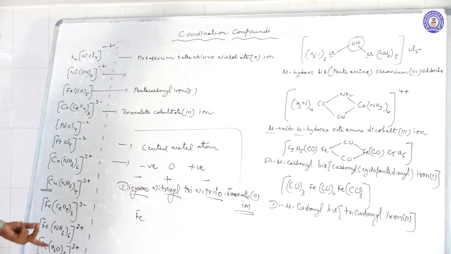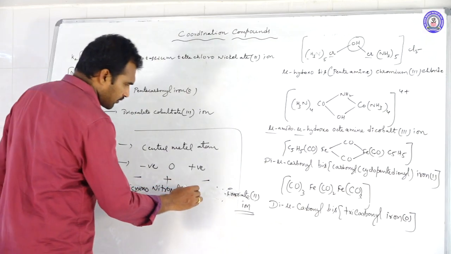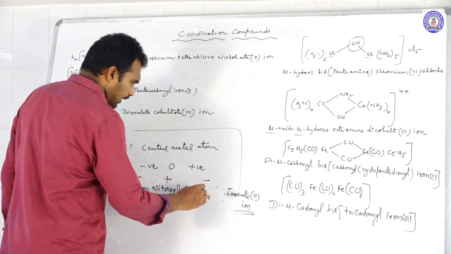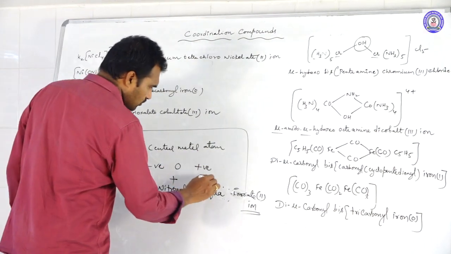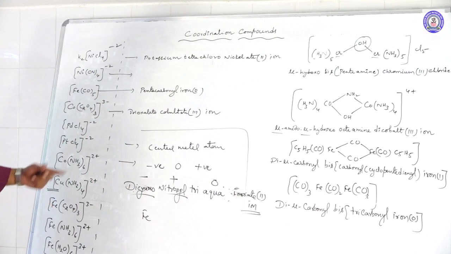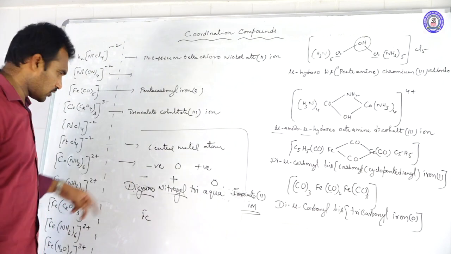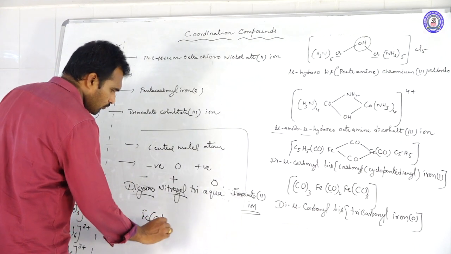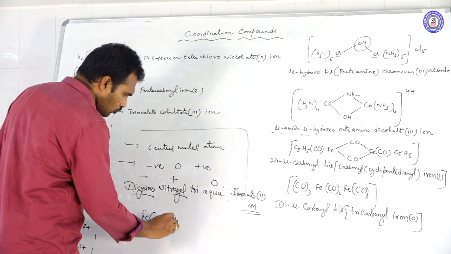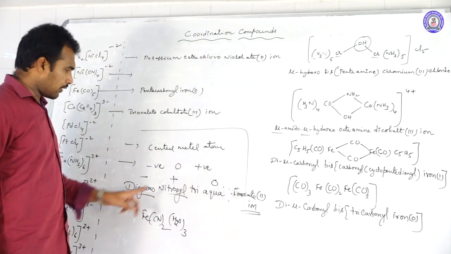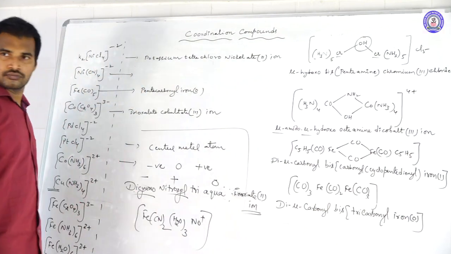Or to do one thing, just change the name. Instead of writing trinitrito, write triaqua. Triaqua means it is 0. Now, which one should we mention first? Fe. After Fe, nearer to the Fe, negative ligands you should write. So dicyano, Fe(CN)2. Next, neutral ligands, that is aqua. How many are there? 3 are there. So (H2O)3. Next, nitrosyl, NO+.